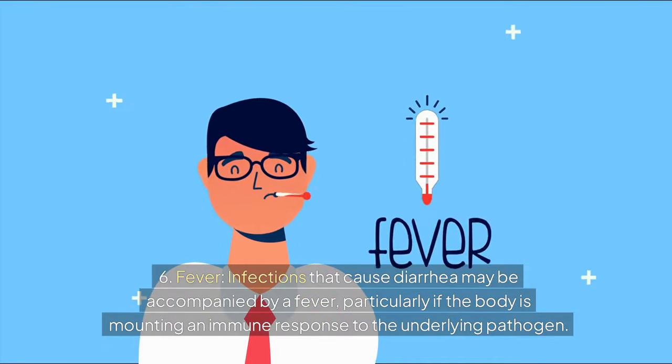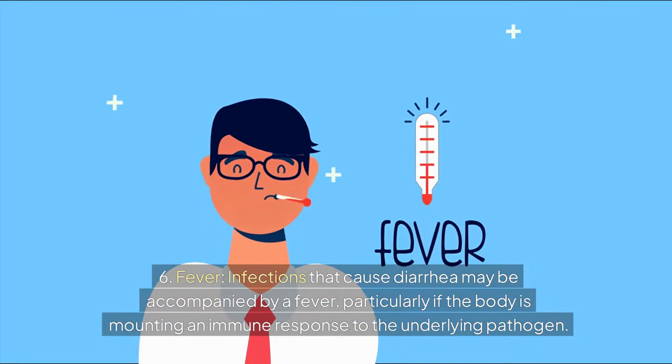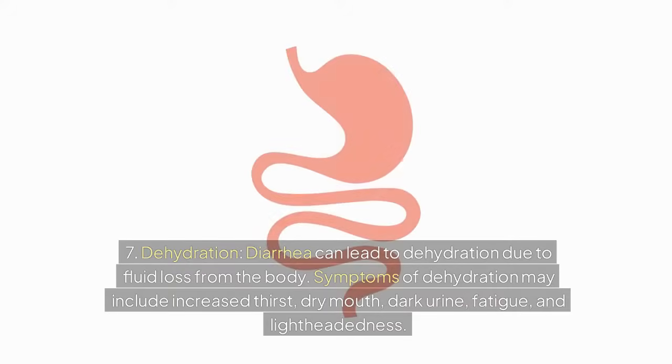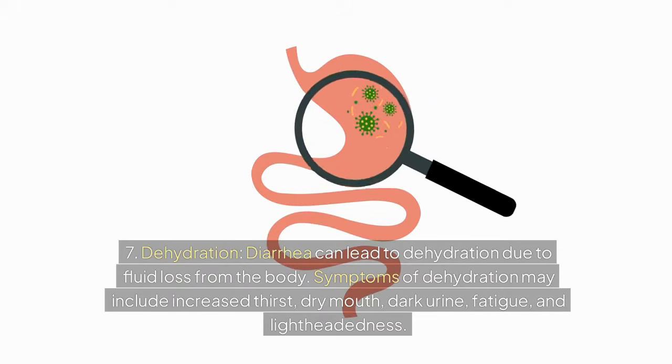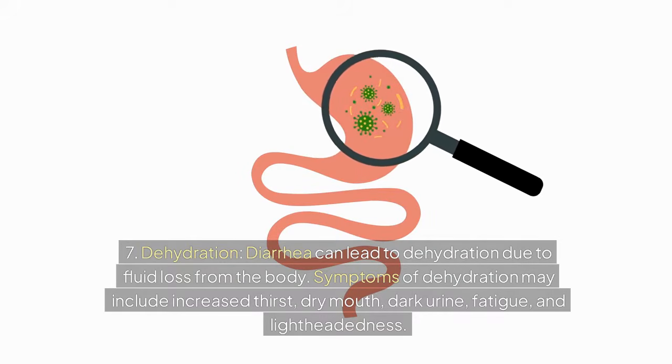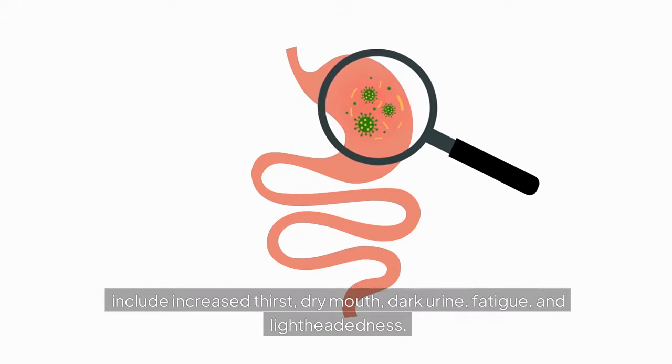6. Fever. Infections that cause diarrhea may be accompanied by a fever, particularly if the body is mounting an immune response to the underlying pathogen. 7. Dehydration. Diarrhea can lead to dehydration due to fluid loss from the body. Symptoms of dehydration may include increased thirst, dry mouth, dark urine, fatigue, and lightheadedness.